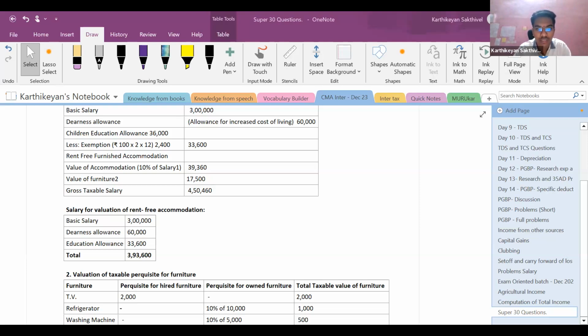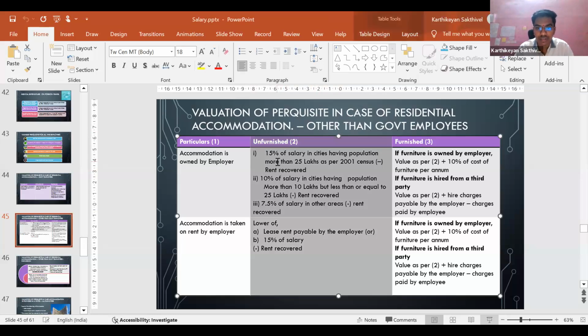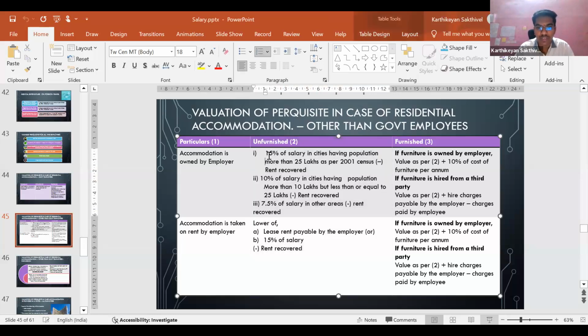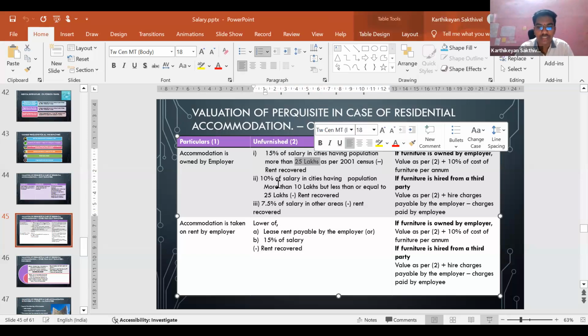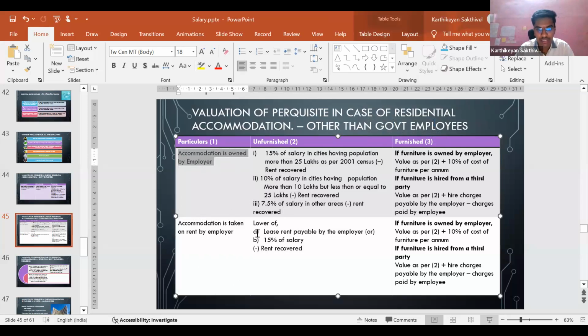So as far as valuation of the rent-free accommodation is concerned, if it is other than a government employer, if it is unfurnished, 15%. If the population is more than 25 lakhs, 15% of the salary. If it is between 10 lakhs to 25 lakhs, it is 10% of the salary. If it is in other areas, 7.5% of the salary is taxable. If the unfurnished accommodation is owned by the employer, if it is taken on rent by the employer, it is the lower of the lease payment which is payable by the employer or 15% of salary. Whatever is lower, we need to take that, and from that whatever is rent recovered in all the cases we need to deduct the same.